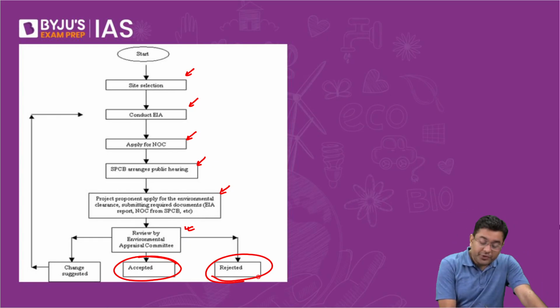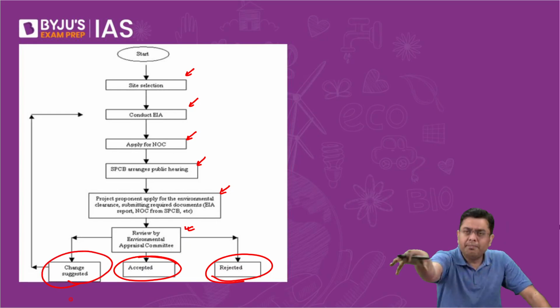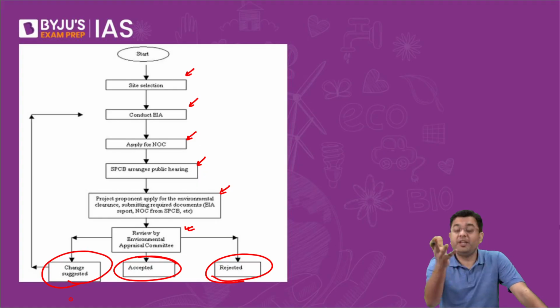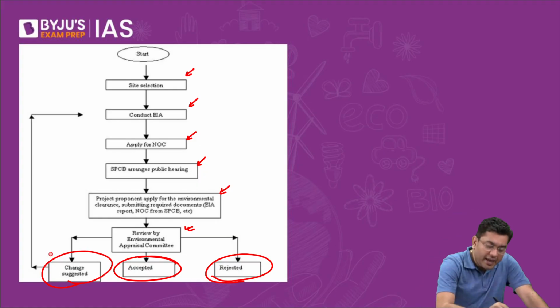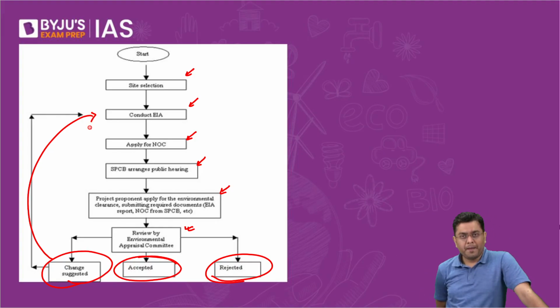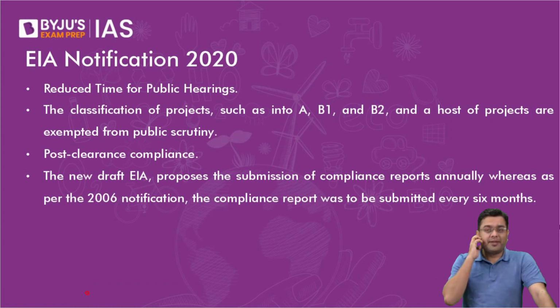Or let's suppose there are changes suggested in the project, that okay, this site is not working, carry it out in this site, or this kind of project won't work, change the nature of your project. Then again, you will conduct the EIA, and again, this process will continue. Now, the EIA norms of 2006, as was declared,